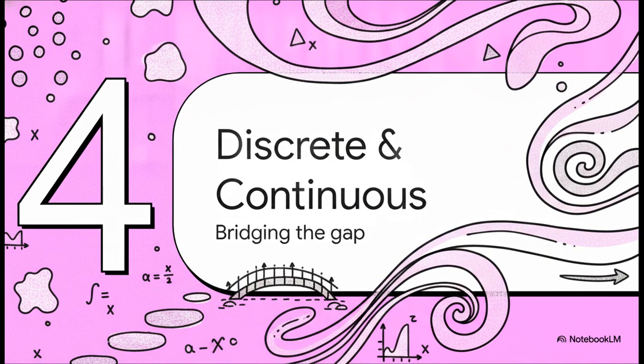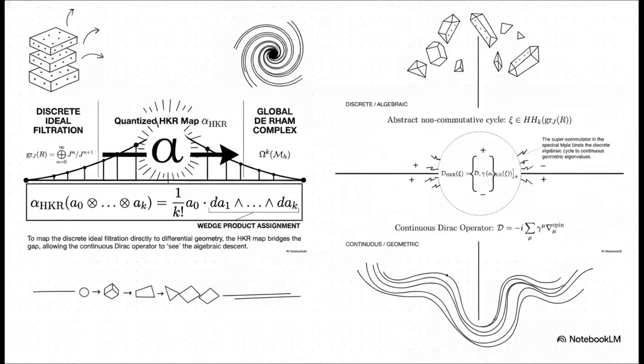Section 4. Bridging discrete and continuous. So how do we actually cross this bridge mathematically? Well, first we use a quantized HKR map. This acts as a translator, taking discrete ideal layers and transforming them into smooth differential forms on the global de Rham complex.